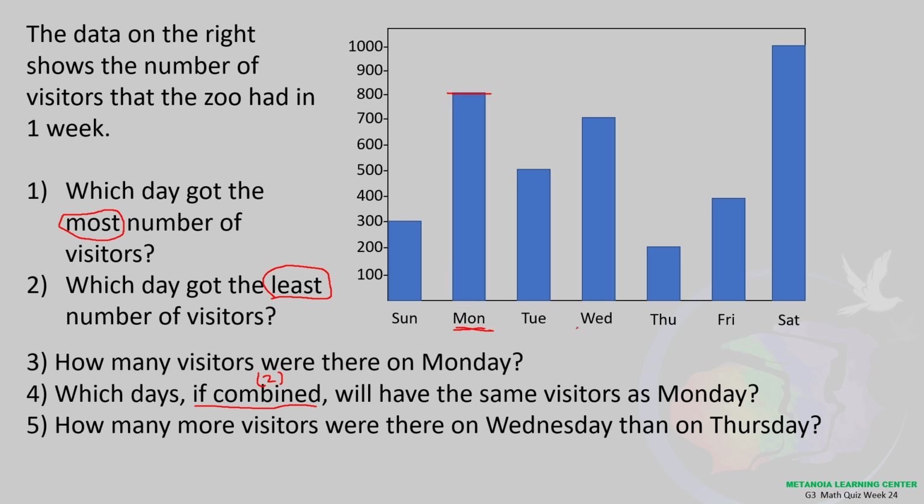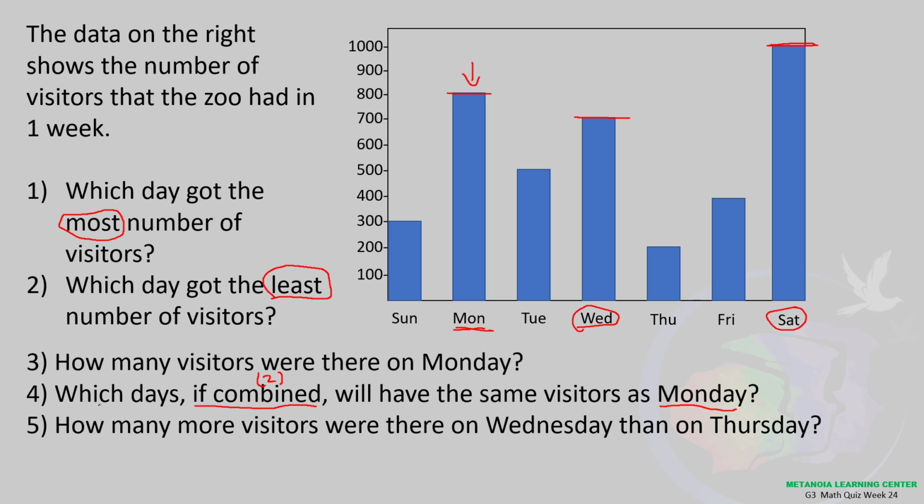So for example lang, I'm going to choose Wednesday and Sunday. If I'm going to add Wednesday and Saturday, not Sunday, Saturday, will it give me the same number of visitors that there were on Monday, during Monday? Will it be the same if I'm going to add them? Again, you're only supposed to choose 2 days. Okay, so that's what you mean by number 4. If combined, which days will have the same visitors as Monday?